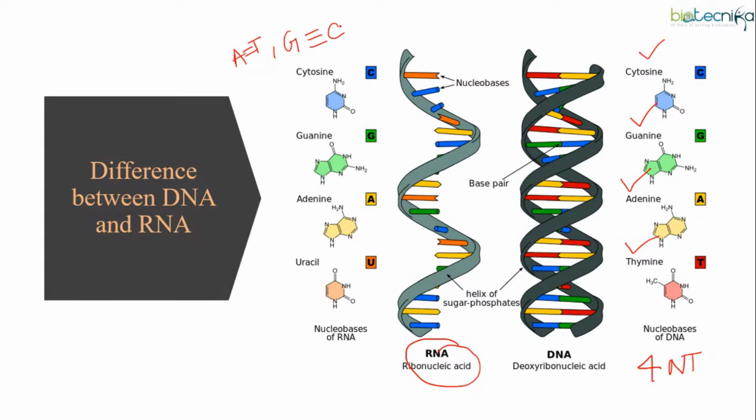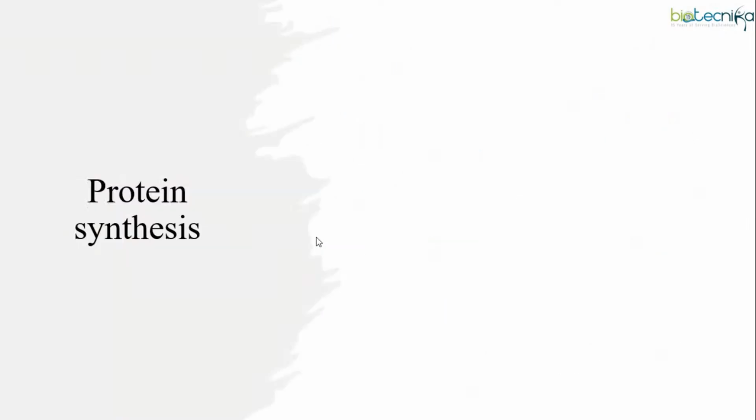You might have studied it under replication. So when it comes to RNA, instead of this thymine, we are having uracil. So that is the second important difference between DNA and RNA. Now, since you understood the difference between DNA and RNA, let's check out what exactly protein synthesis is all about.